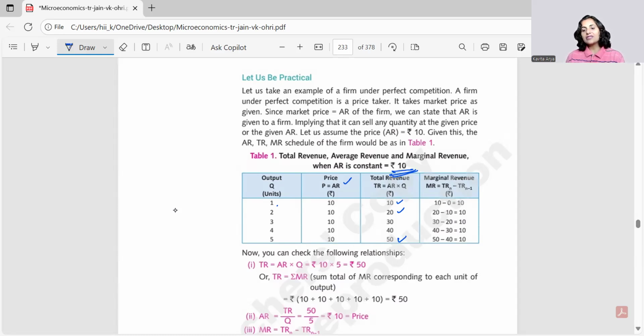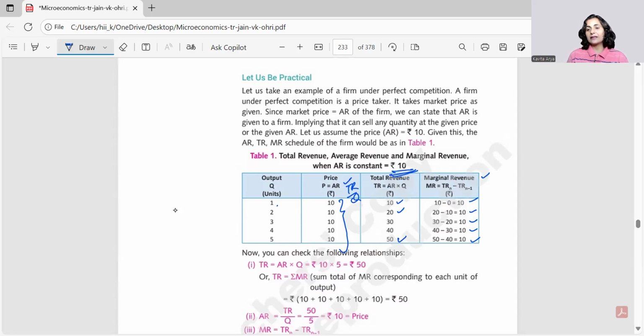What is marginal revenue? Marginal means the additional revenue from every additional sale. So at every step, whenever we are selling the next unit, because it's priced the same at rupees 10, MR at each step is 10. And because AR is equal to TR by quantity, if you just check with this formula, 10 by 1, 20 by 2, 30 by 3, 40 by 4, 50 by 5, this all is going to give you 10.